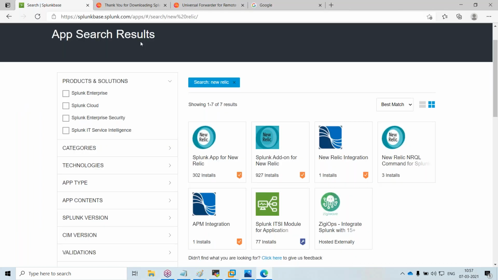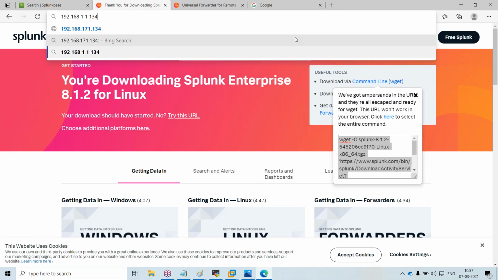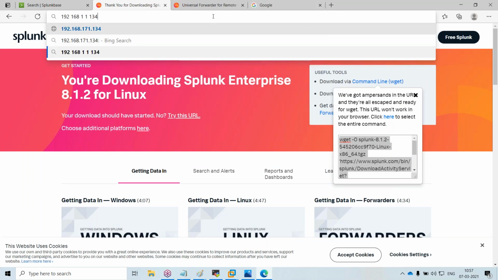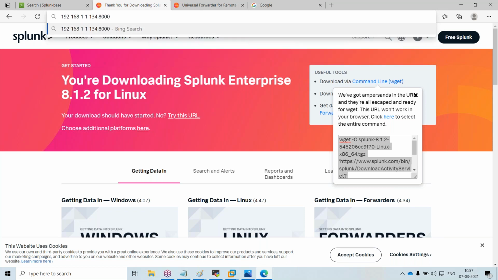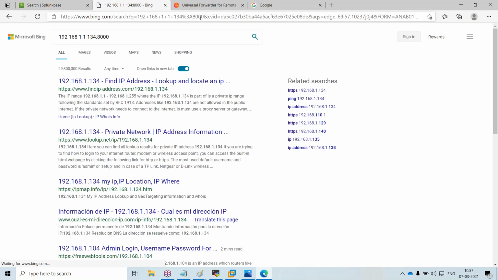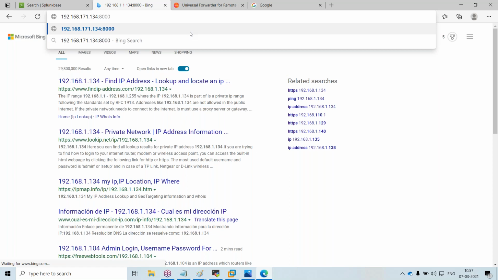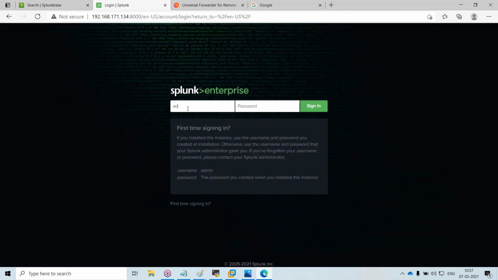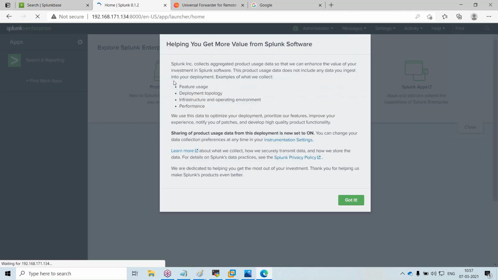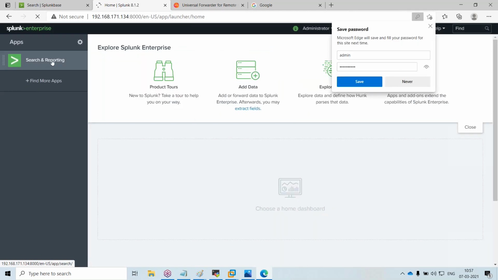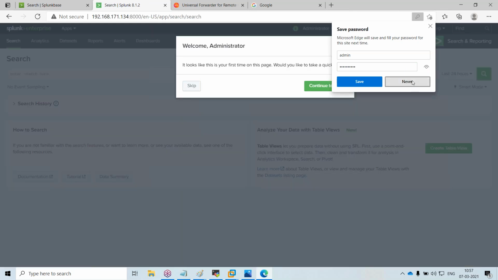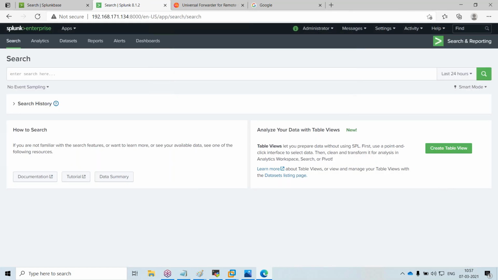So I will use this IP followed by 8000. Admin, and I have given the password. This is the Splunk console. This is the Search and Reporting app, where you will write the queries.